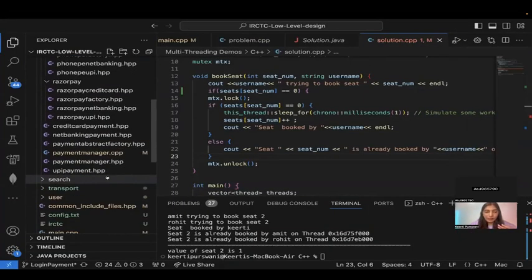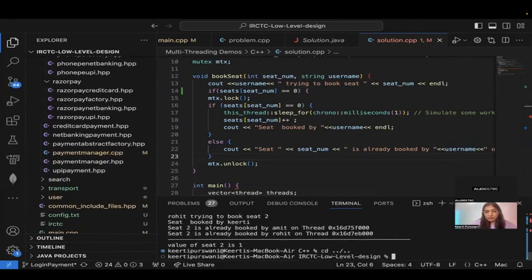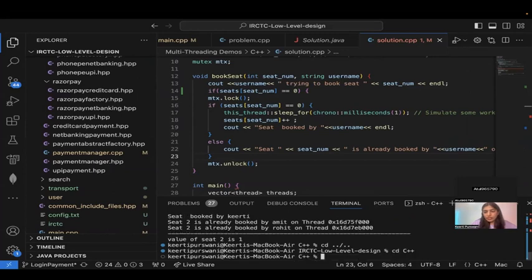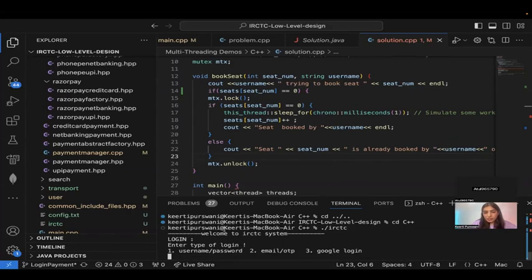Okay. Let me. Okay, there's another demo that I did. Let me just show it to you. Okay, so if I actually run the IRCTC code, can you all see this login, enter type of login? I'll just show you a quick small demo.